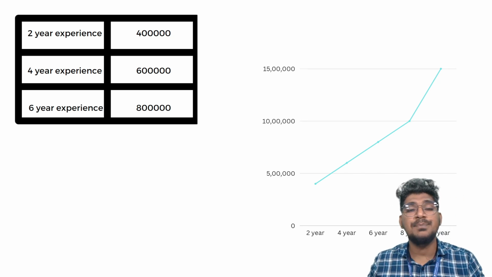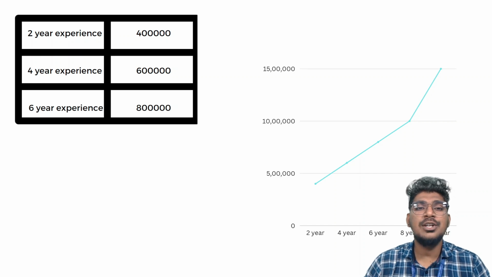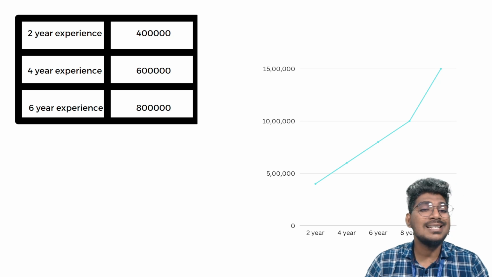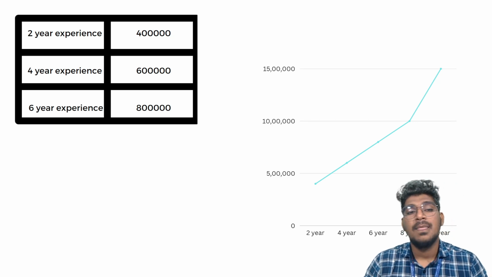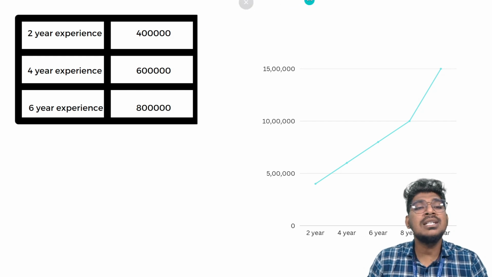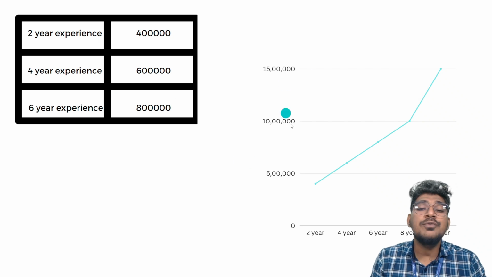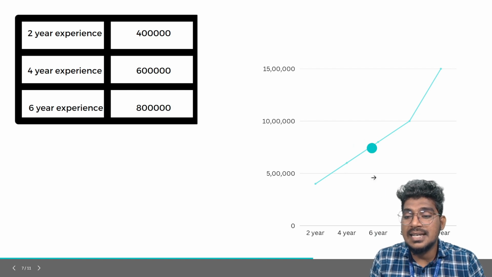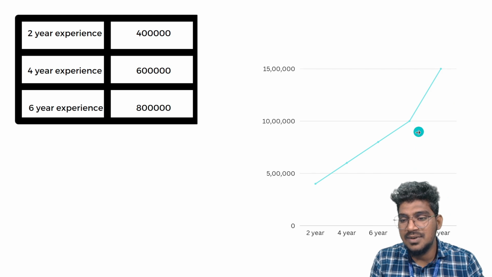So 2 years of experience, that person has a 4 lakh salary. 4 years of experience, 6 lakh, and 6 years of experience, 8 lakh. So based on the years of experience, the salary will be like that.